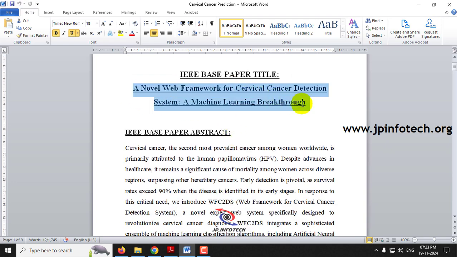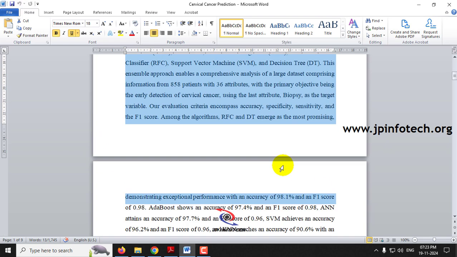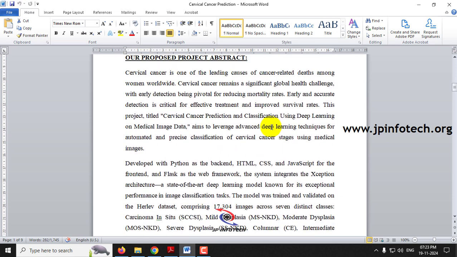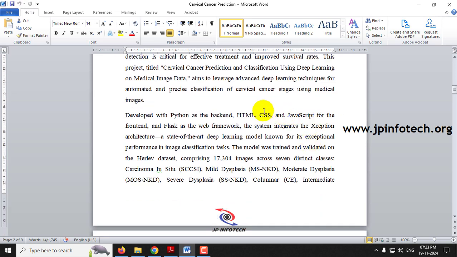Then this is the IEEE base paper title, and this is the IEEE base paper abstract. Coming to our proposed project abstract: as mentioned, cervical cancer is one of the leading causes of cancer-related deaths among women worldwide. Early detection will be helpful for survival. In this project, we are going to use Python as the backend, HTML, CSS and JavaScript for the front end, and Flask as the web framework.